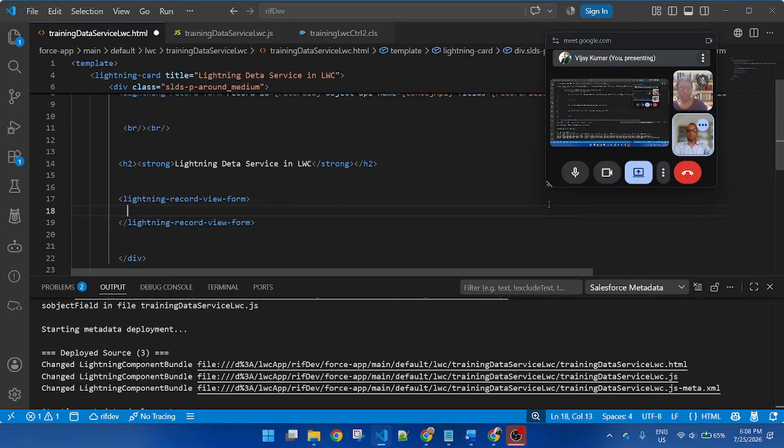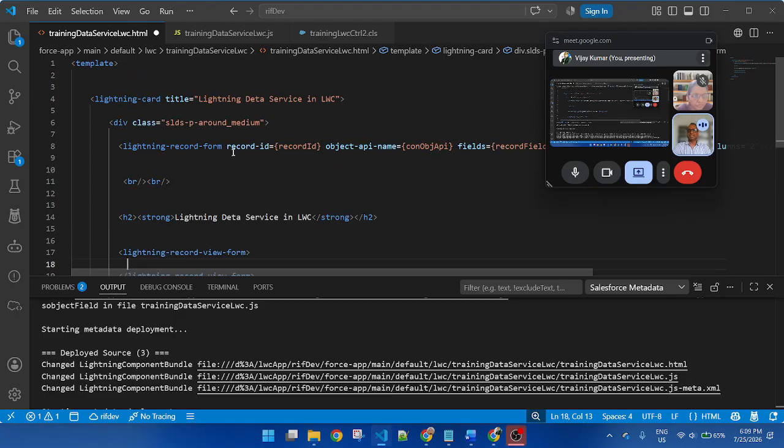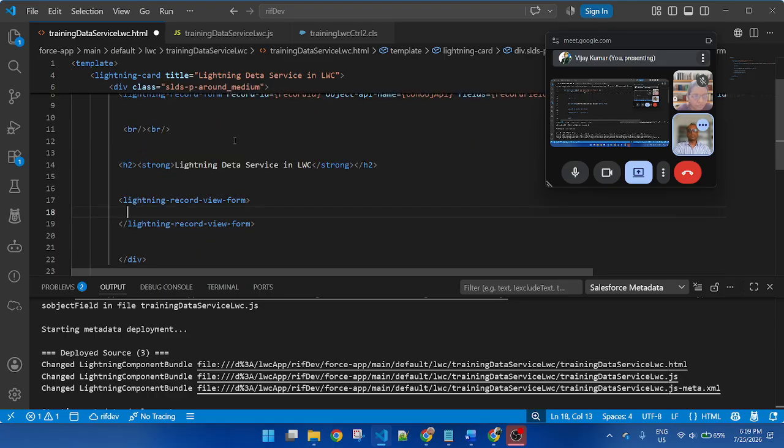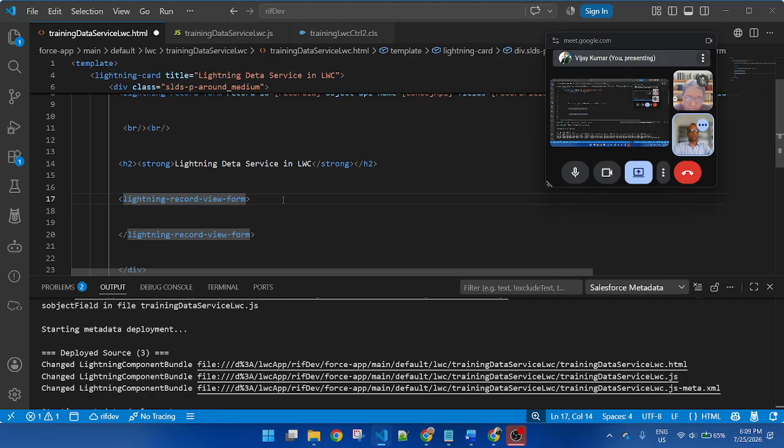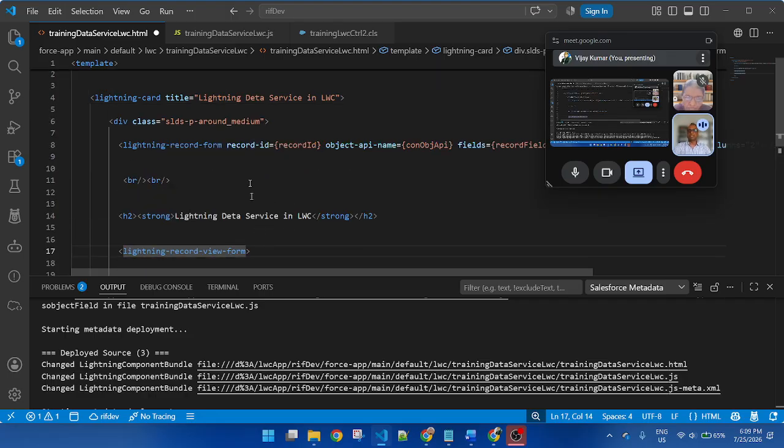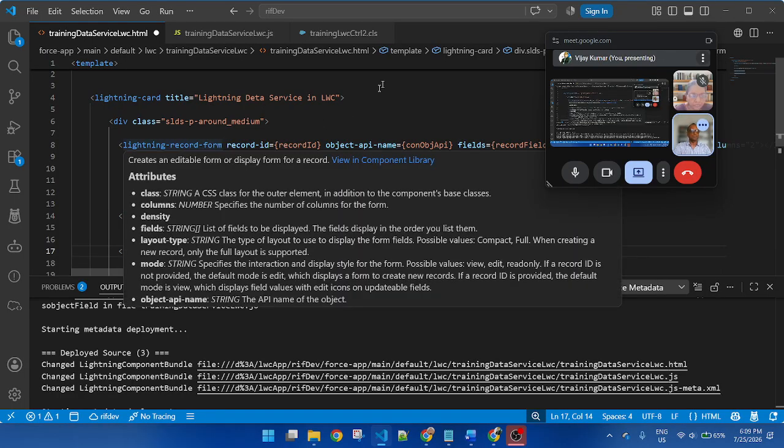So how to do it? This time I am applying Lightning record view form. Before, I applied Lightning record edit form. Both are Lightning Data Service, but as per business requirement we can use either. Sometimes the business requirement does not allow editing a record, so we can use this one. Sometimes the requirement is how to insert a record quickly without adding an Apex controller, and we can apply the other one.